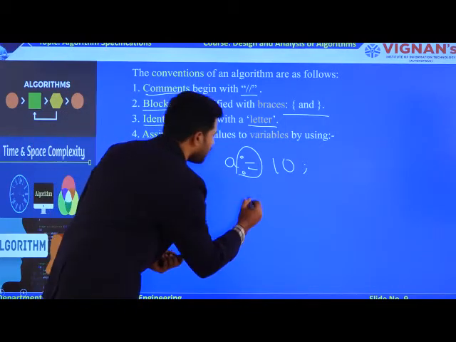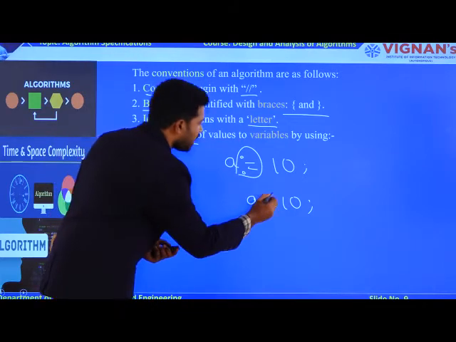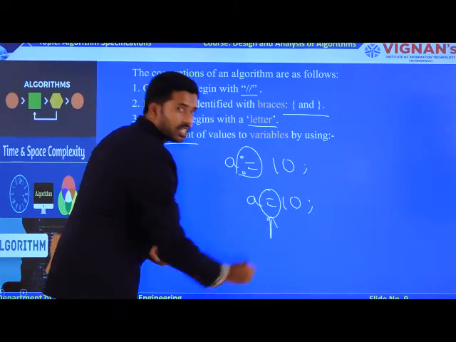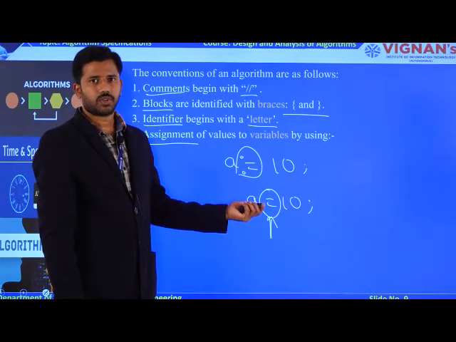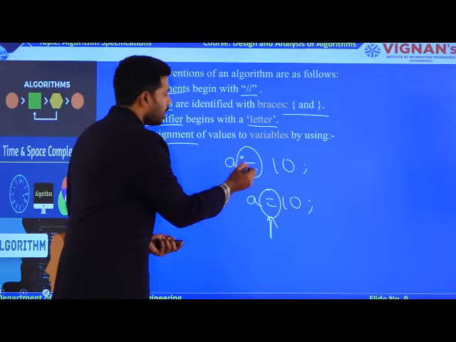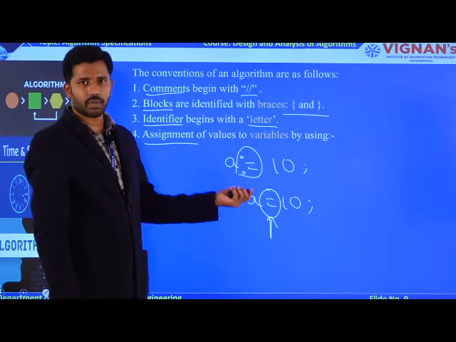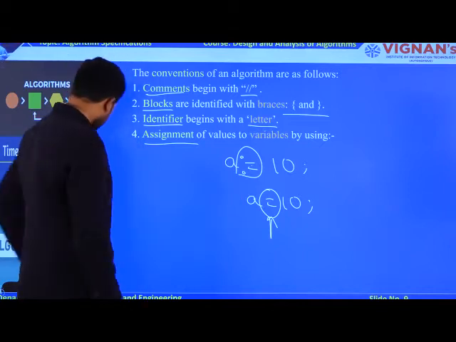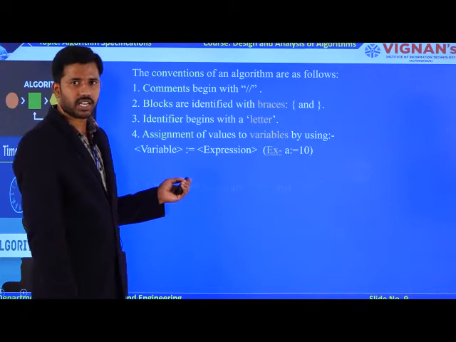Then what happens if I give a equal to 10 in algorithms? The single equal operator in algorithms will be called logical comparison. So don't forget to give the colon prefix to your assignment operator if you are performing an assignment operation. This is the syntax as well as an example.